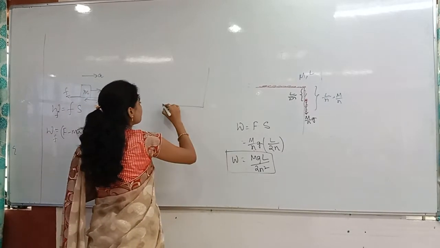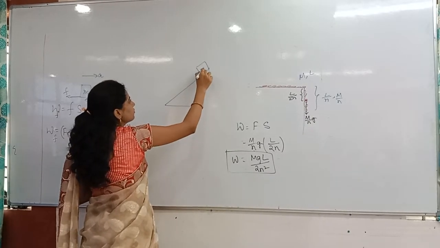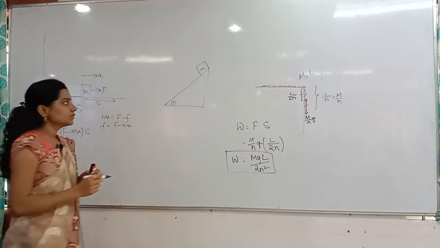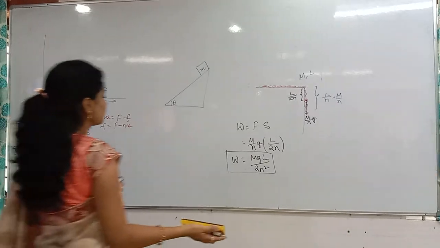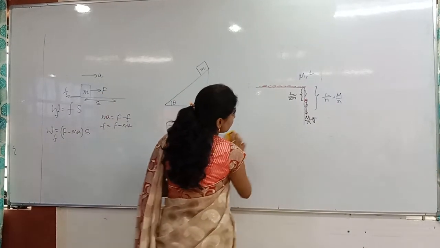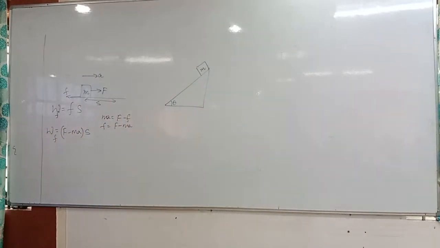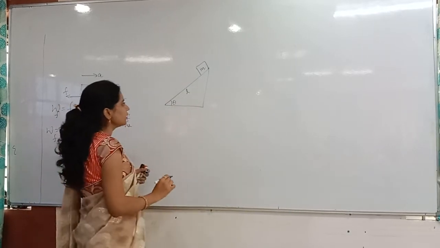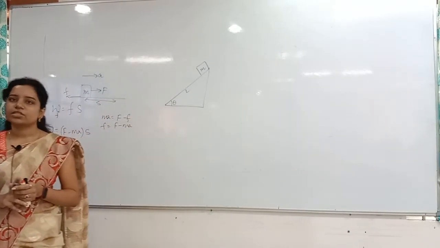Now after that, write the problem. Work done by the gravitational force on a block of mass m placed on a smooth inclined plane of length L. What is the answer?